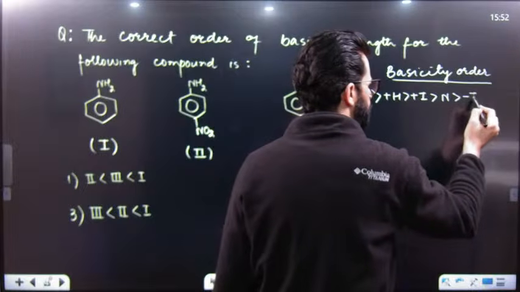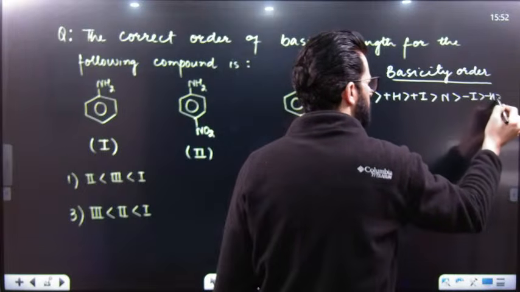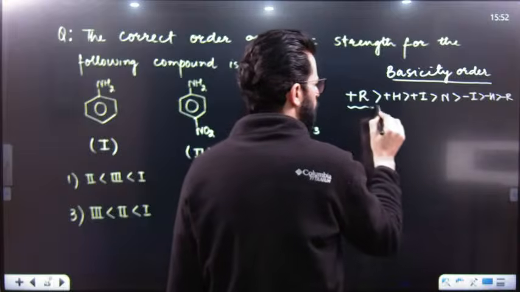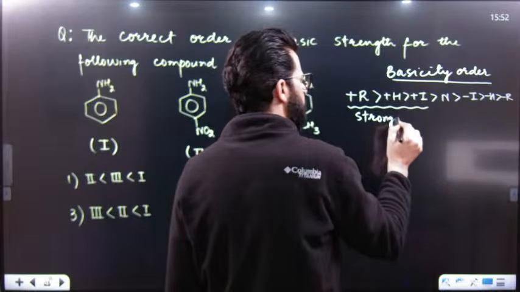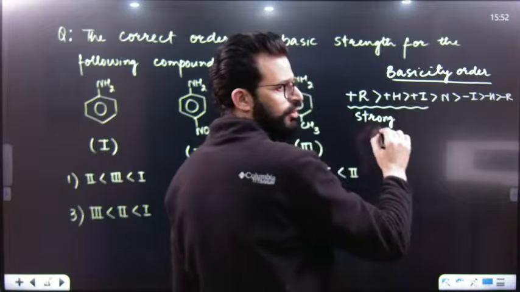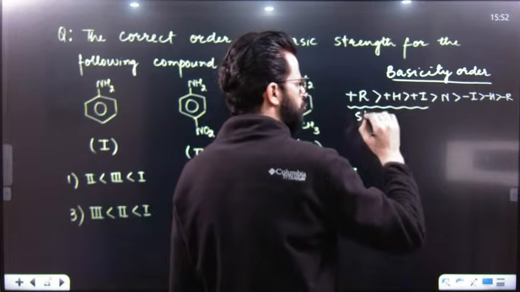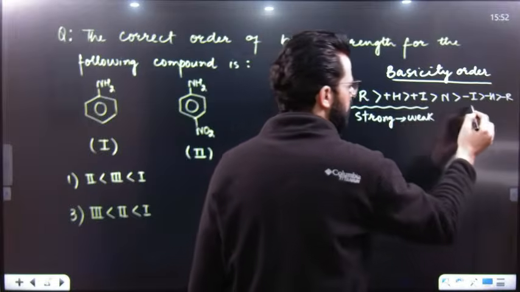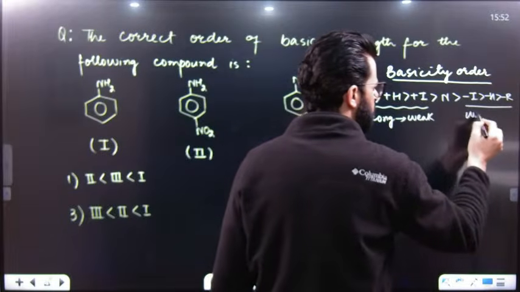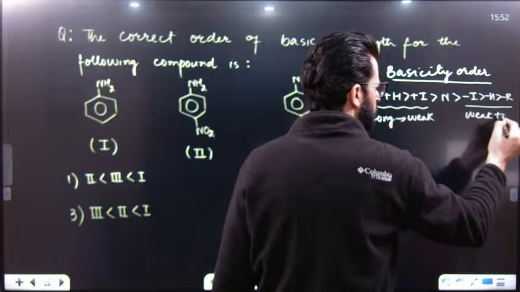After that, you will use minus I, then minus H, and then minus R. First, over here, you have to write strong plus R first, then weaker plus R. Similarly, first strong plus H, then weaker plus H. First stronger plus I, then weaker plus I. So strong to weak. Here, you have to go like this, weak to strong.